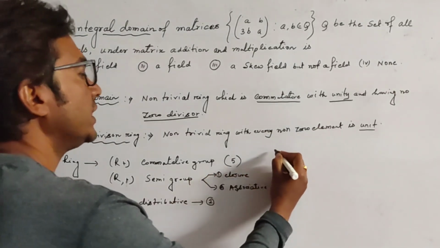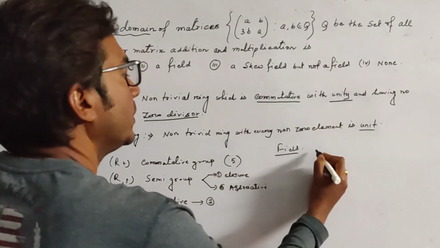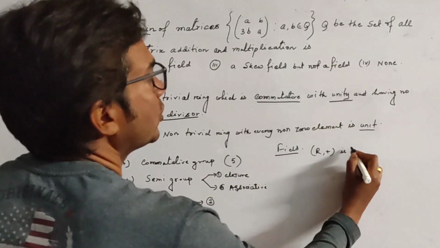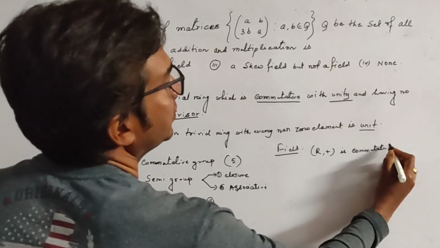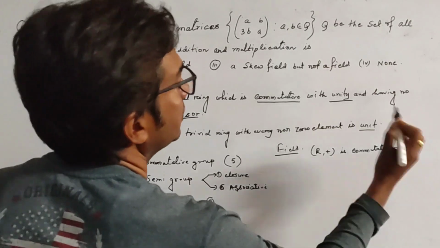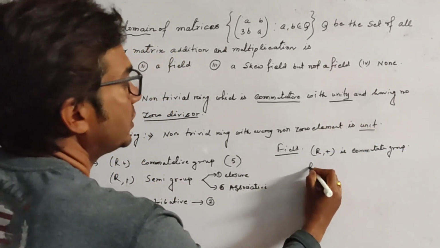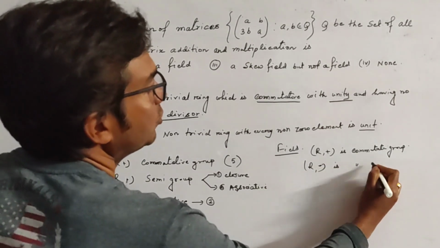Now in a field there are first 5 properties, that is R plus is a commutative group, and this property is transferred to R dot being a commutative group.